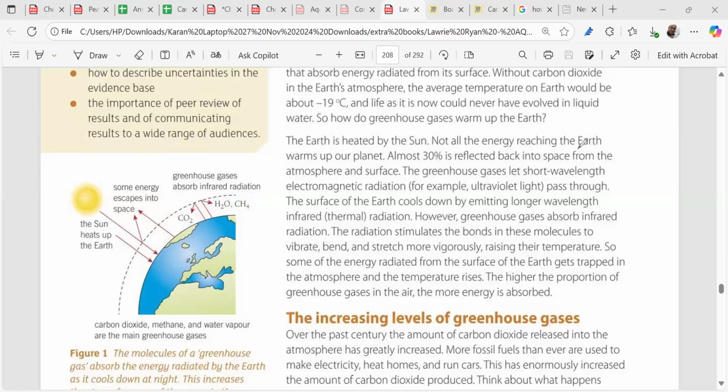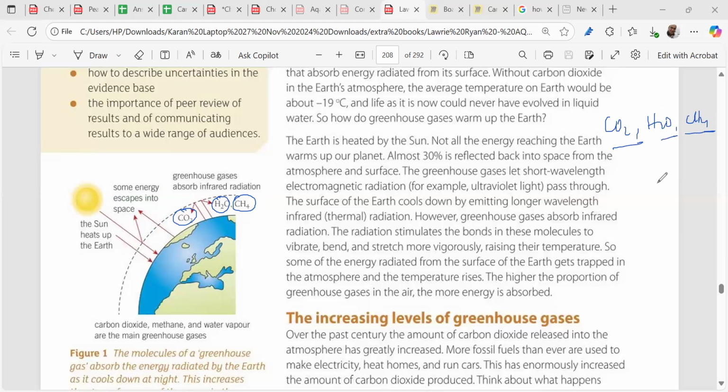These greenhouse gases will be absorbing the infrared ray which is reflected back. Infrared ray will be coming over here and reflected also. There is some infrared ray which is coming and passing through the atmosphere. So this infrared ray, which is reflected back from the atmosphere or the surface of the Earth, 30% of it will be trapped by the greenhouse gases layer. And what are the greenhouse gases? Carbon dioxide, water vapor, and methane. Now these are the greenhouse gases.